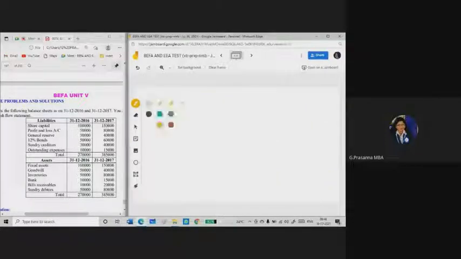Next, part C. Part C is cash from financial activities.